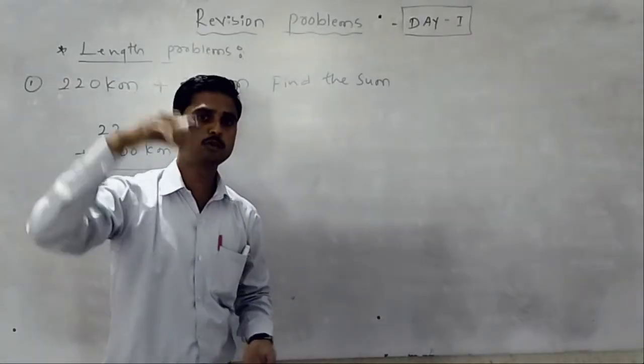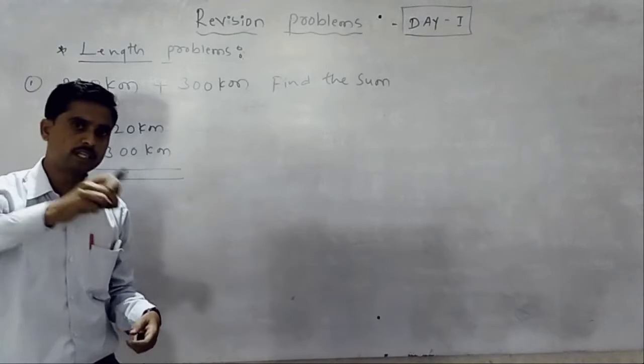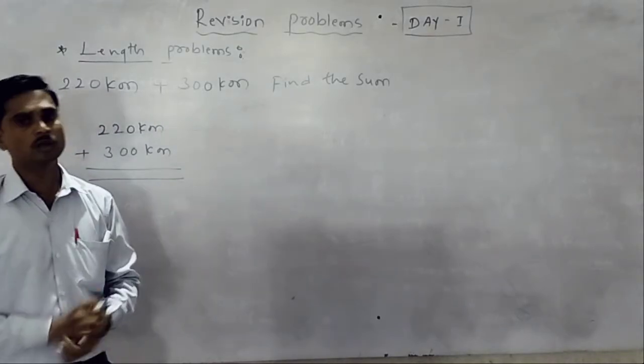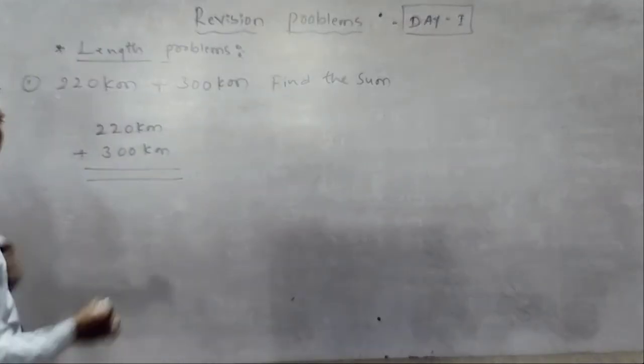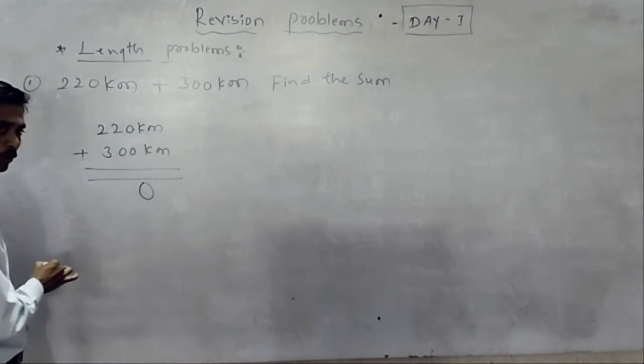You have to write one below another, first 220 kilometers, then plus 300 kilometers. Since they are given in kilometers, you add kilometers to kilometers, meters to meters, and centimeters to centimeters. Write this down. 0 plus 0 is always 0.